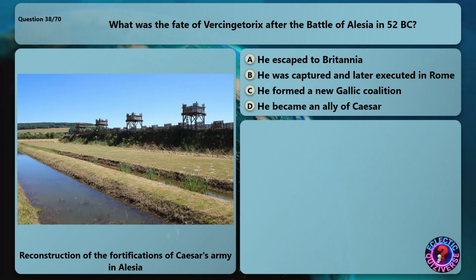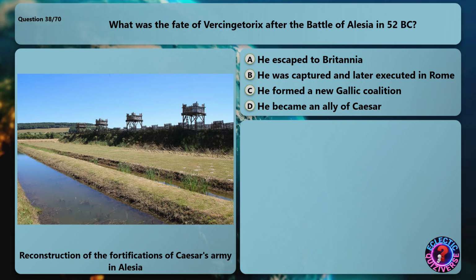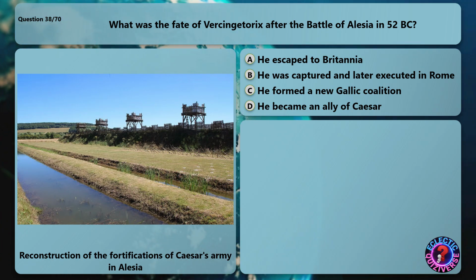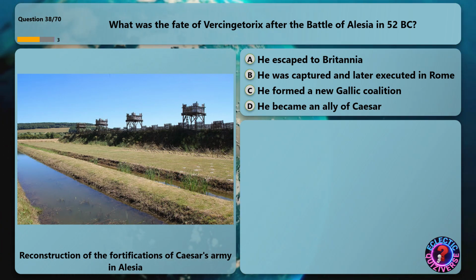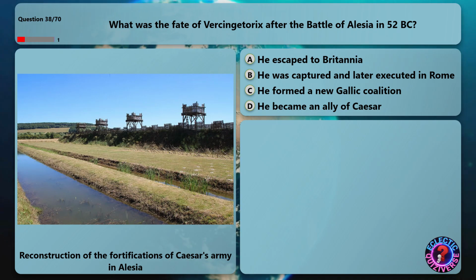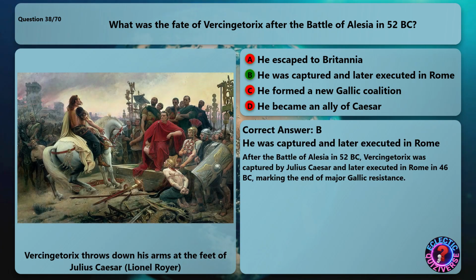What was the fate of Vercingetorix after the Battle of Alesia in 52 BC? The correct answer is he was captured and later executed in Rome. After the Battle of Alesia in 52 BC, Vercingetorix was captured by Julius Caesar and later executed in Rome in 46 BC, marking the end of major Gallic resistance.